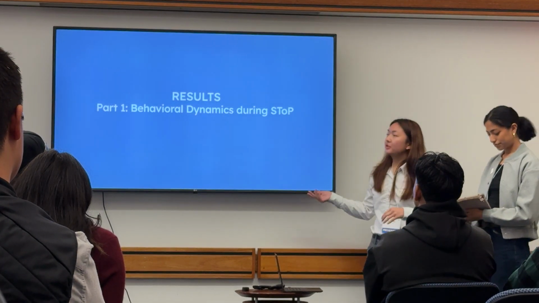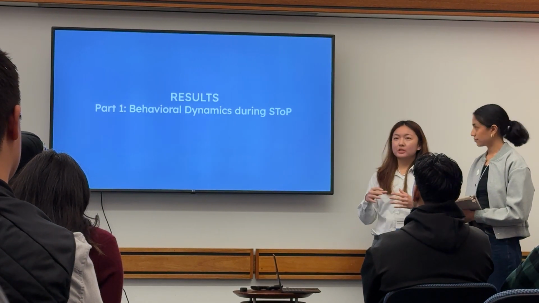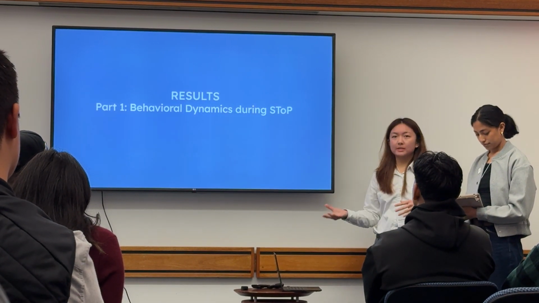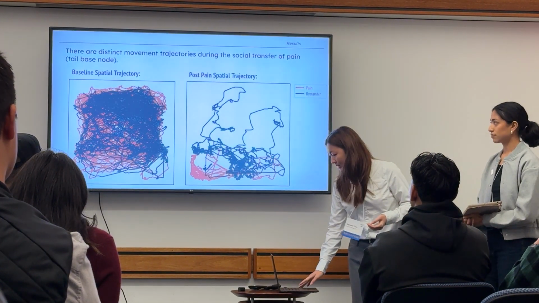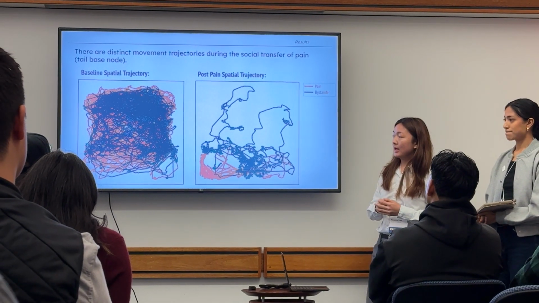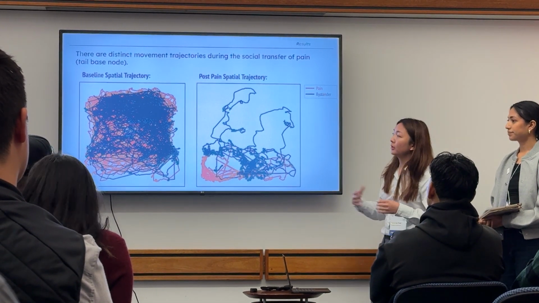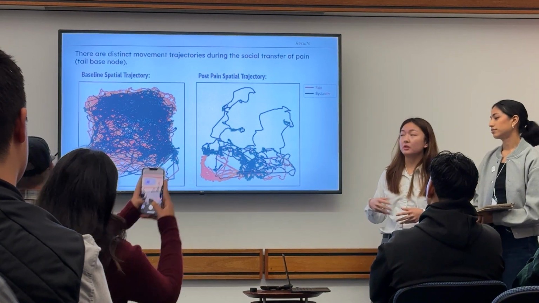So we'll now go into the results of what is specifically happening during this social interaction between a regular bystander mouse and its injured social partner. So here are example trajectory plots of the two mice as they're exploring their enclosure. On the left is from our baseline activity before any painful stimulus is administered to the pain mouse.